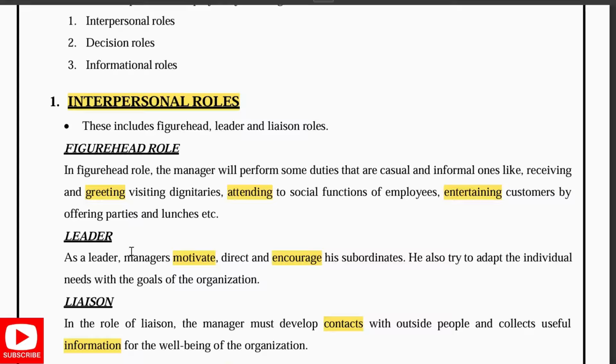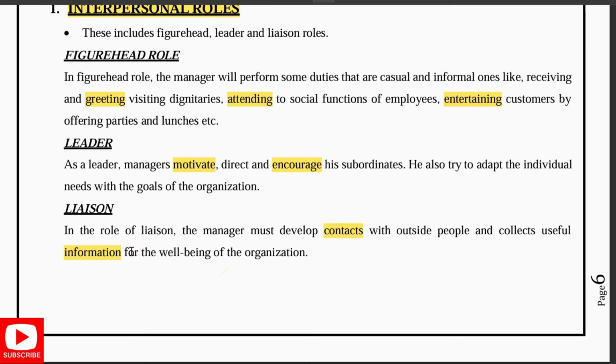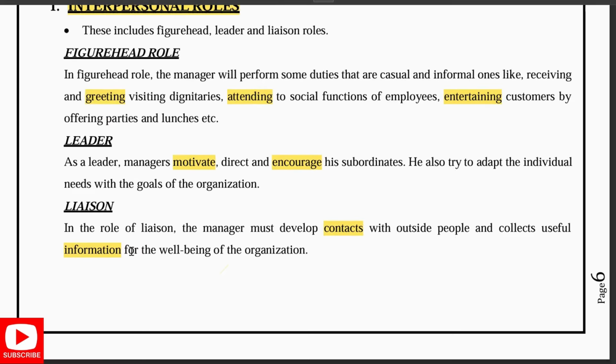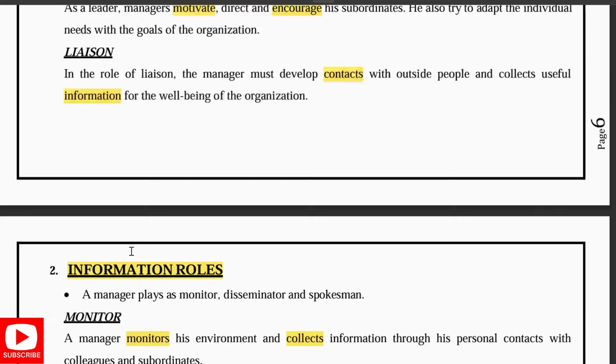Next is as a leader. As a manager, he should motivate, direct, and encourage the subordinates. He should also try to adapt the individual needs with the goals of the organization. As a liaison, he must cultivate contacts outside his vertical chain of command to collect the information that is useful for the organization.